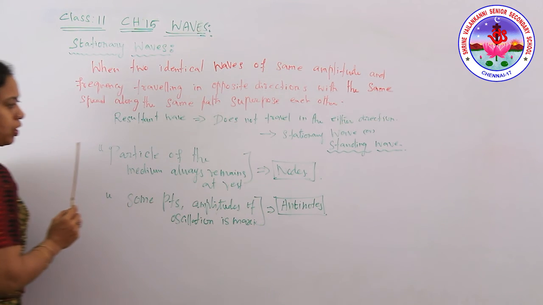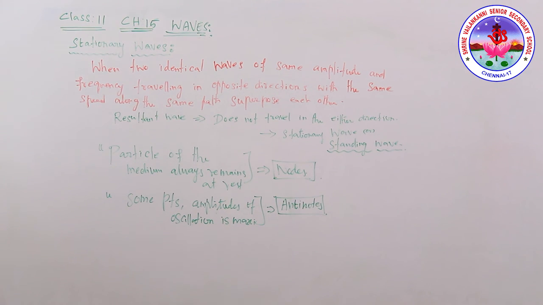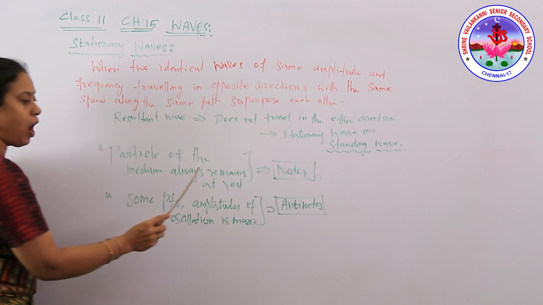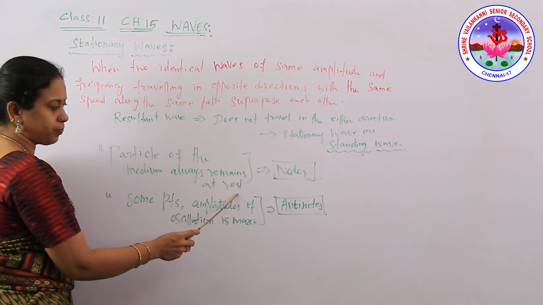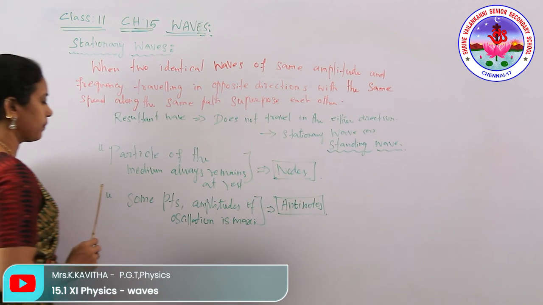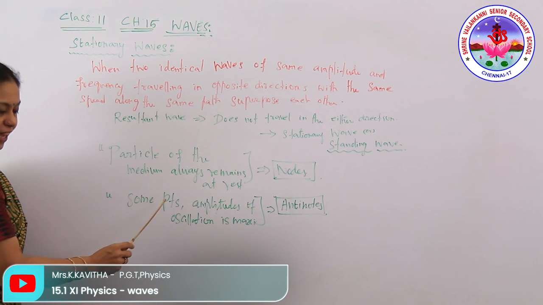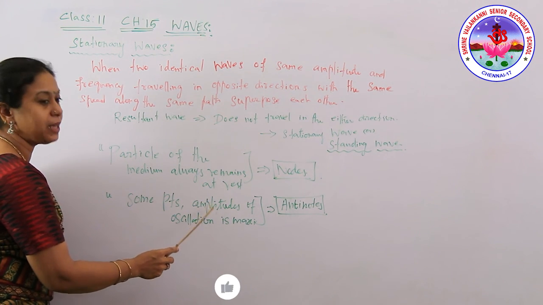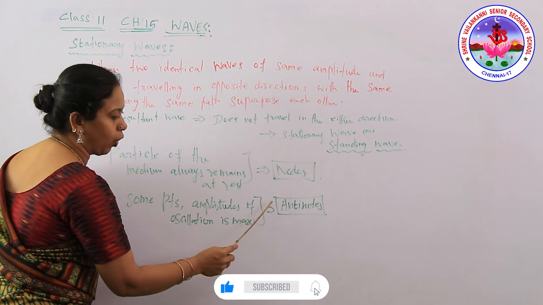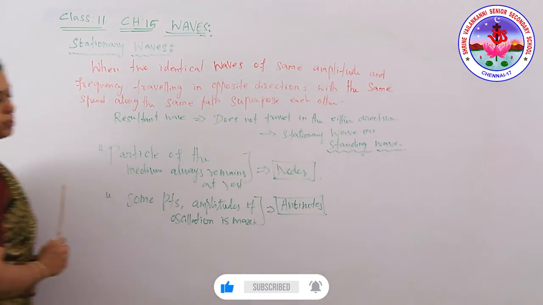We'll see what nodes and antinodes are. At some points the particles always remain at rest along the x-axis; we call those nodes. At some points the amplitude is maximum; we call those antinodes. Got it?